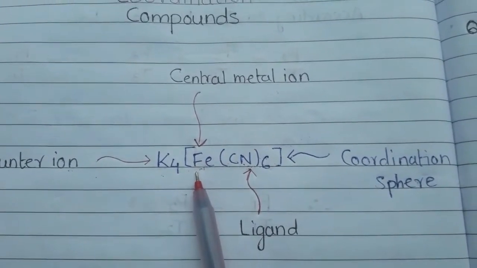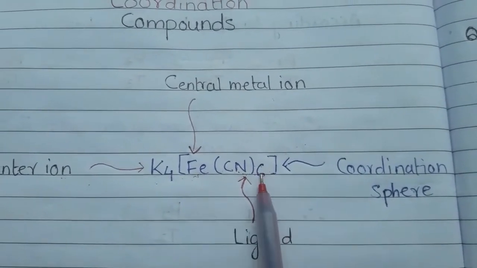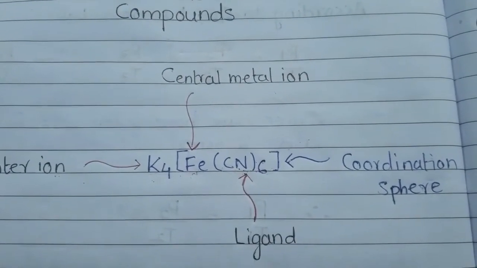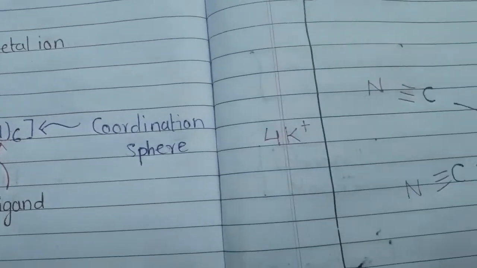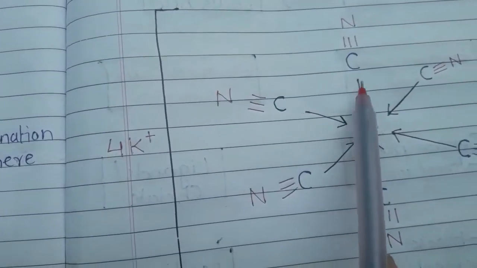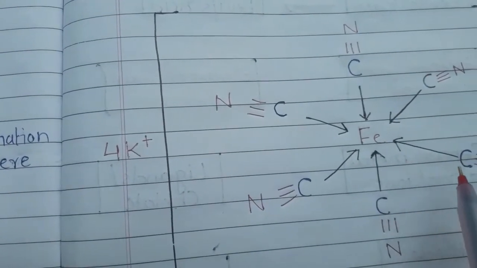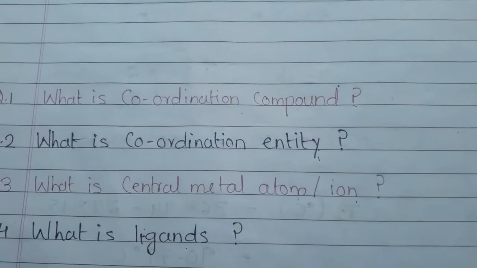The central metal atom is a Lewis acid and the ligand is a Lewis base. So ligands always donate a pair of electrons to the central metal atom for the formation of these bonds, which are called coordinate covalent bonds. As we know, a coordinate bond is always represented by a one-sided arrow. So we have done with four questions also.